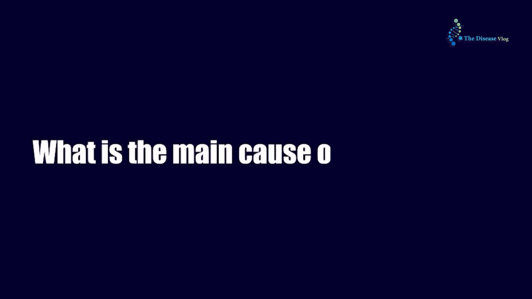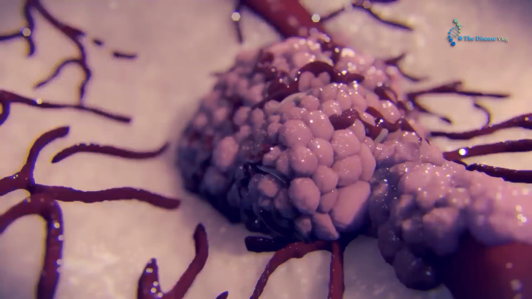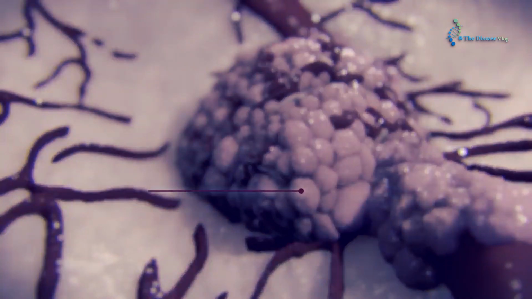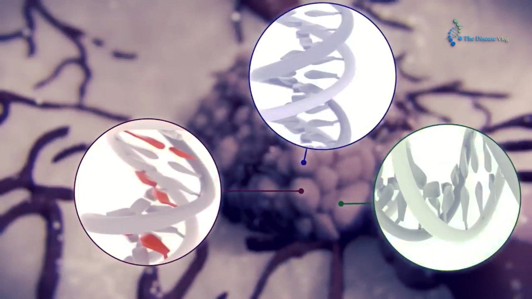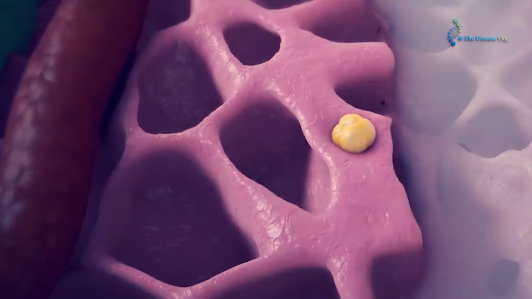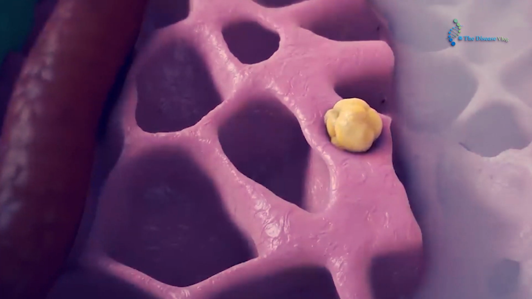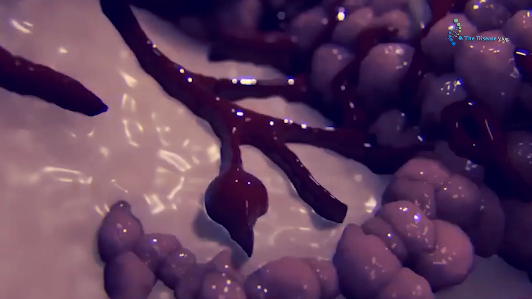What is the main cause of lung cancer? Just like other types of cancers, the main cause of lung cancer is also a mutation in the DNA of lung tissues. When any mutation occurs in cells, they start to develop in more quantity, ultimately leading to collective masses, which could be called tumors. When these tumors start to move, they're known as cancer.